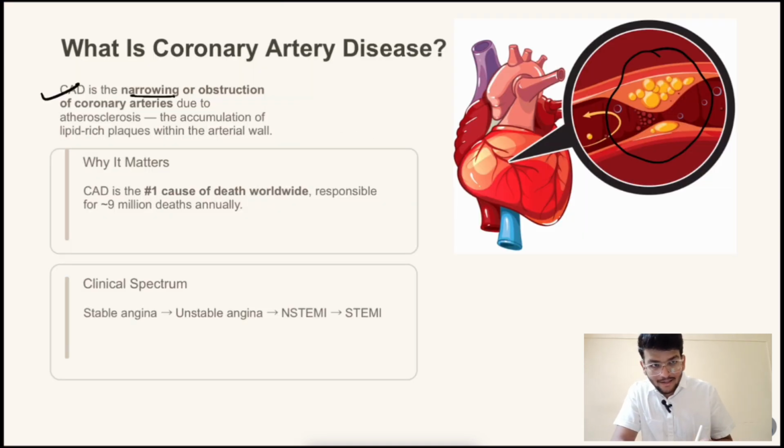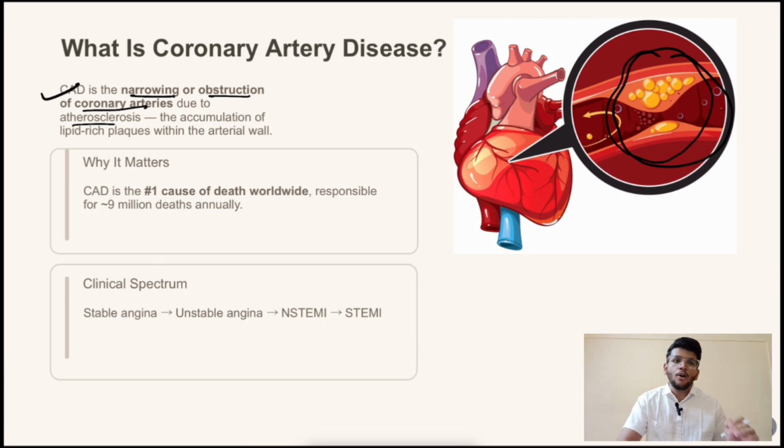Coronary artery disease is the narrowing or obstruction of coronary arteries due to atherosclerosis. The accumulation of lipid-rich plaque occurs in the arterial wall. The arteries occlude by the obstruction due to the lipid occlusion, causing the blockage of blood to the vessel.